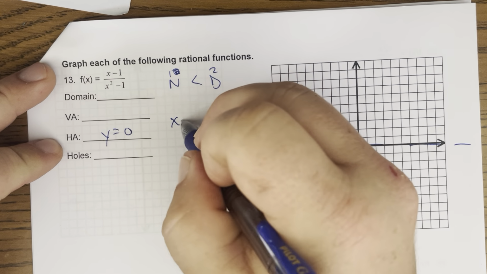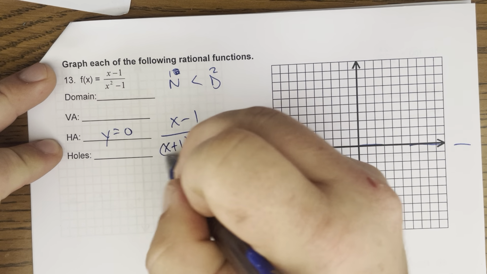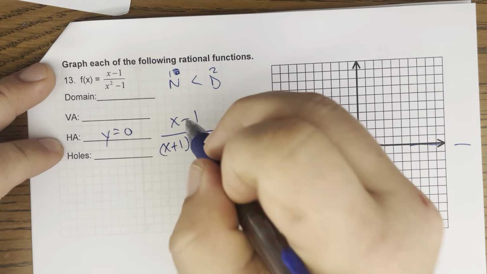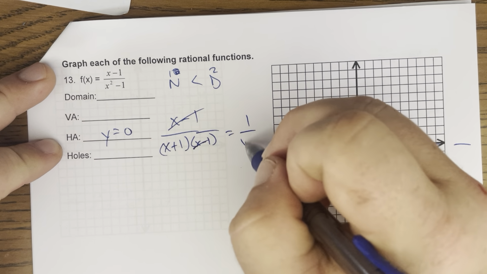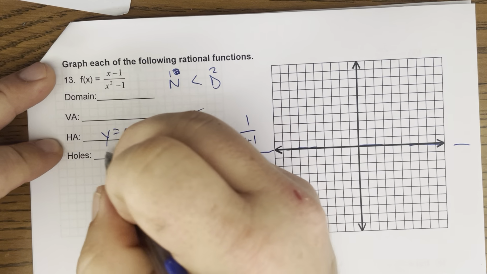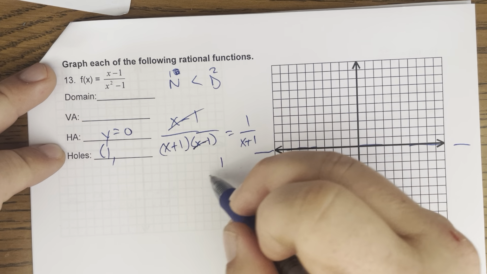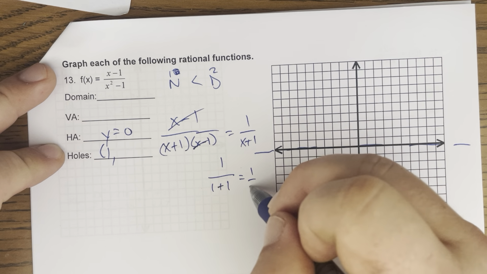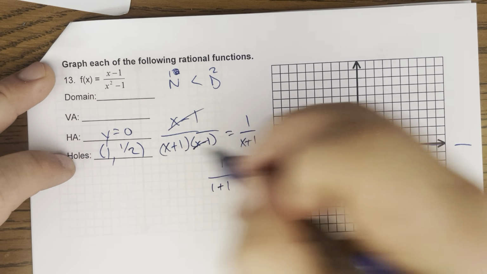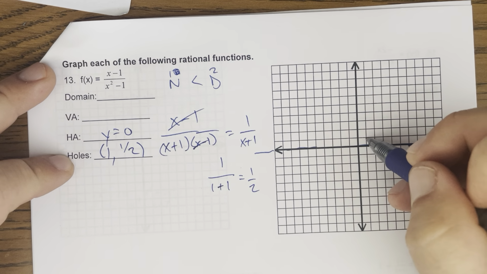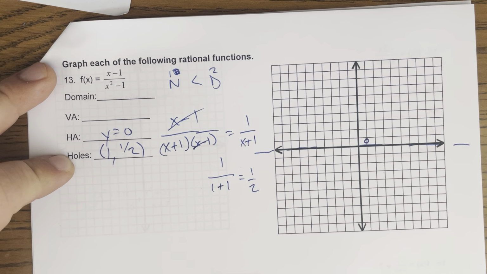On this one, we're gonna have x minus 1 over, we'll factor x plus 1, x minus 1. And so the x minus 1s are gonna cancel out, leaving a hole at 1. And then we'll plug it in to see what the y value is. So 1 over 1 plus 1, which is 1/2. So we're gonna have a hole at 1/2. So we'll put a little hole right there.